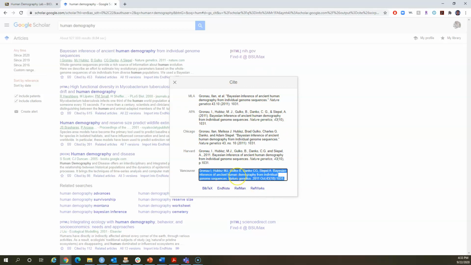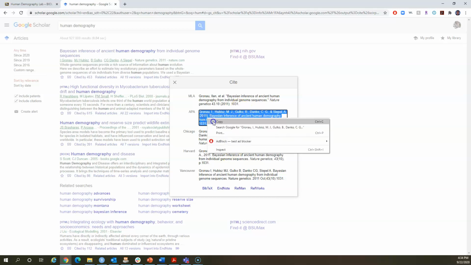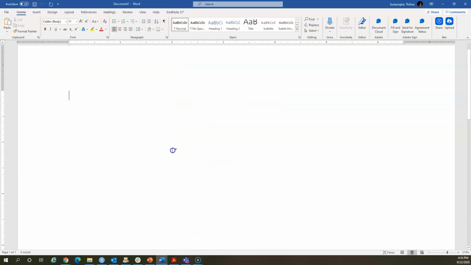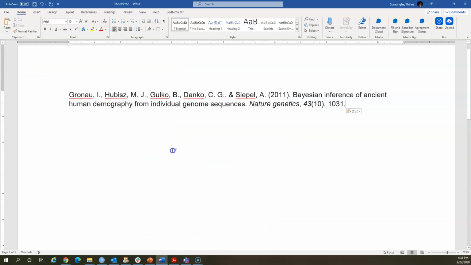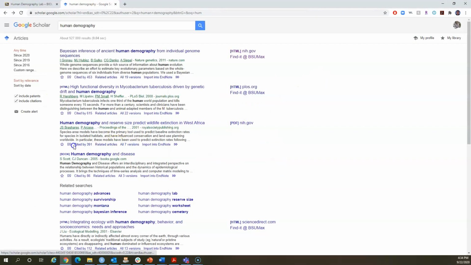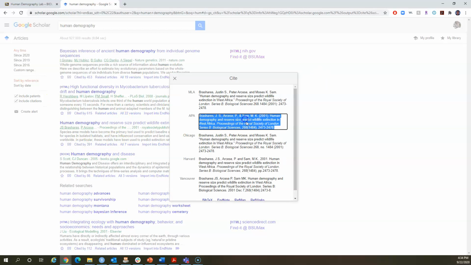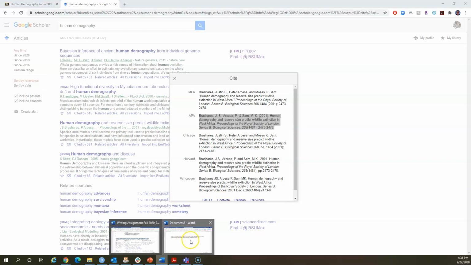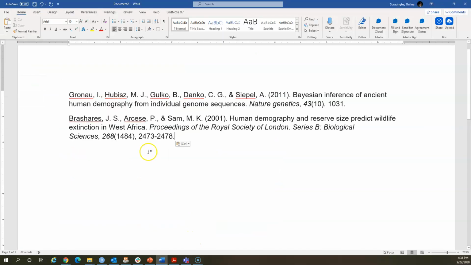Randomly copy one of these. I just copy the Vancouver one. Well, maybe Vancouver is the most ideal thing to copy over here. I believe the APA format is closer to the scientific formats that we adopt, right? Copy it, go to my Word document, paste, right? Save, and then let's go back to another. I like this article. Same thing, go over there, copy the APA format, right? Voila, right? So like that, it's extremely easy to actually collect a list of citations.